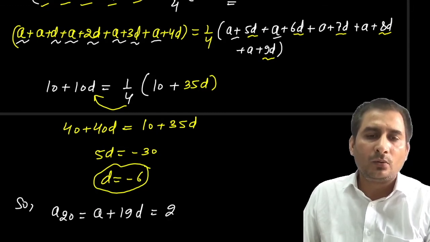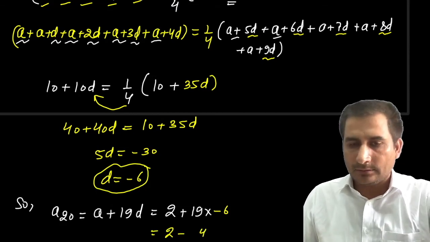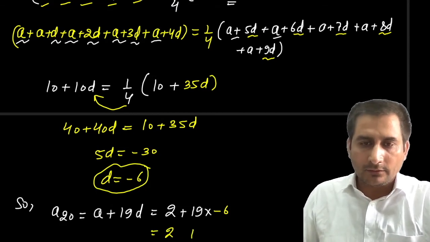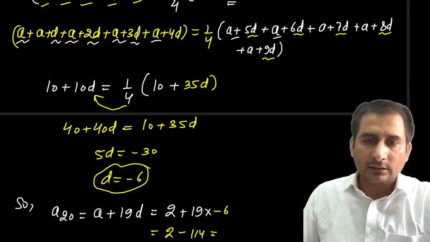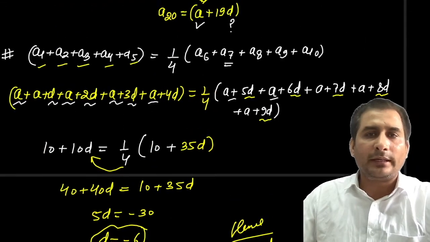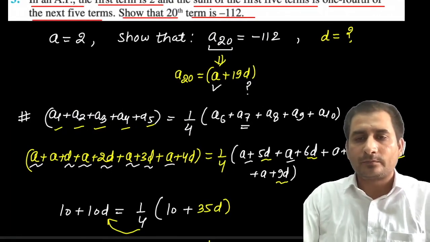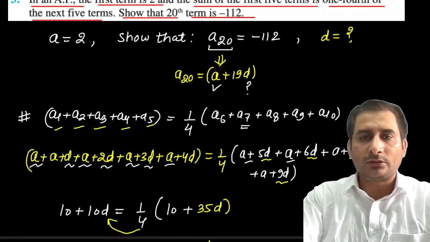What is a? 2, plus 19 into, what is d? d is -6, so it's 2 minus 19 times 6, which is 114. So it comes out to be -112. That is what we needed to prove. So we needed to prove A20 is equal to -112. Yes, I hope this question is clear to you.